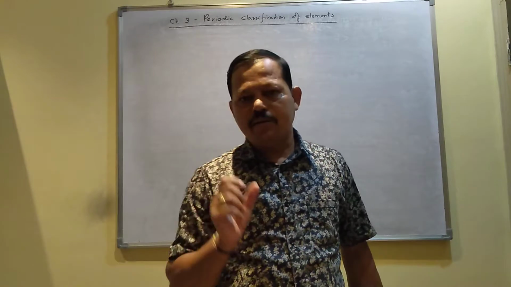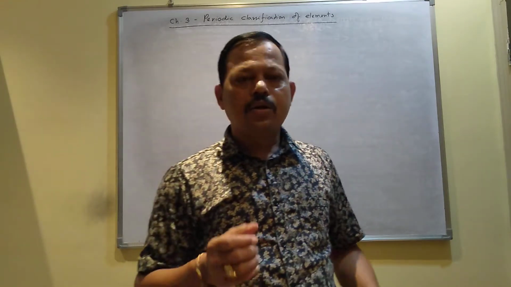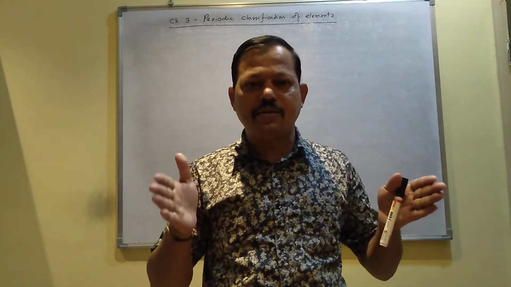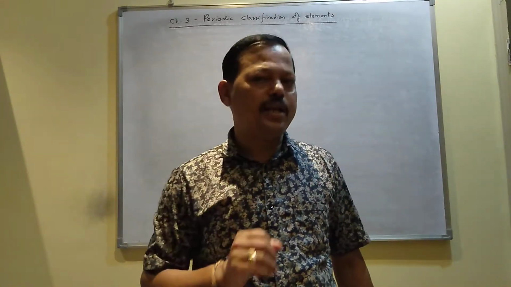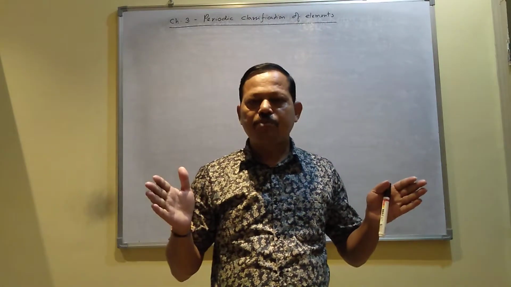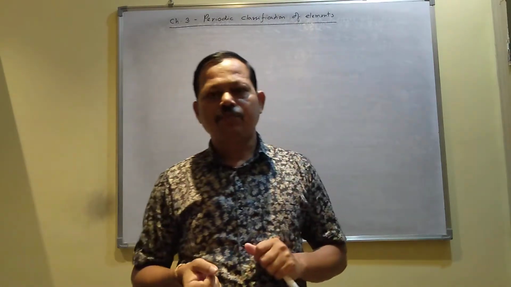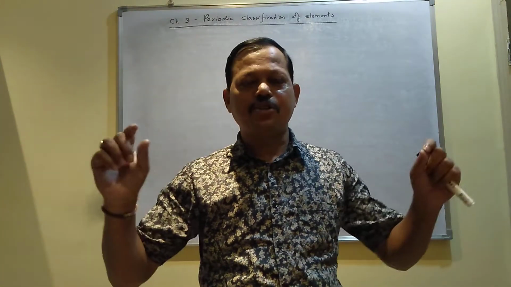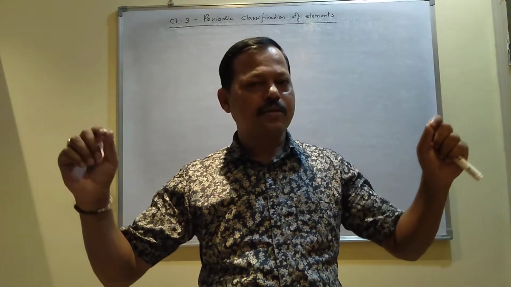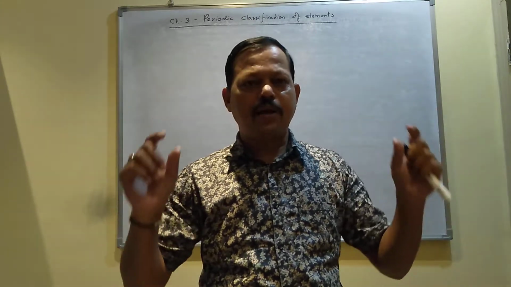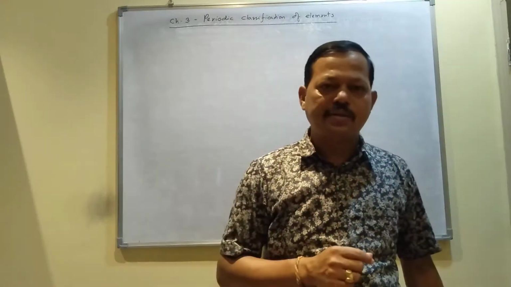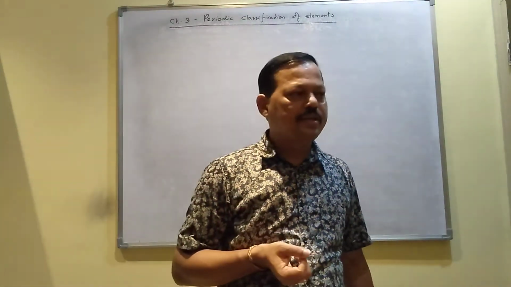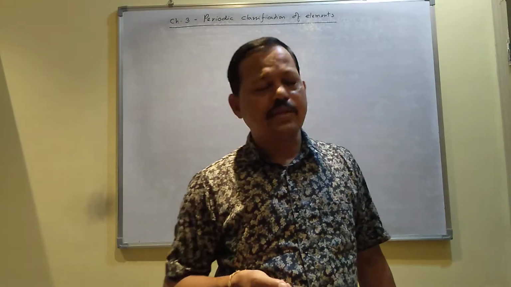Initially, Dobereiner is the name of the scientist. Dobereiner made one classification and he made some triads. A triad means a group of three elements. If the masses of the three elements are almost the same, or if the mass of the middle element is the average of the first and third element masses, by applying that rule, he made some triads. That was the first classification made by a scientist for the elements.